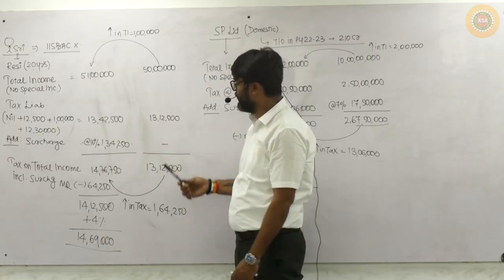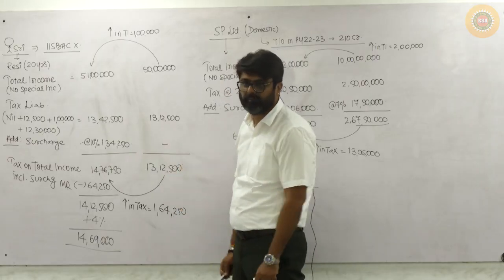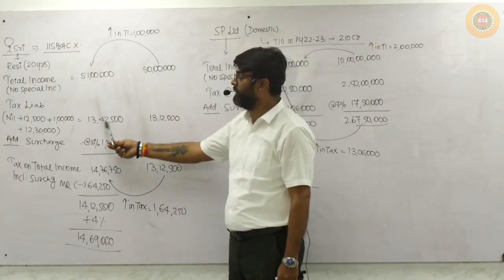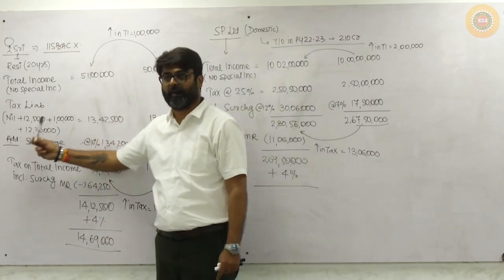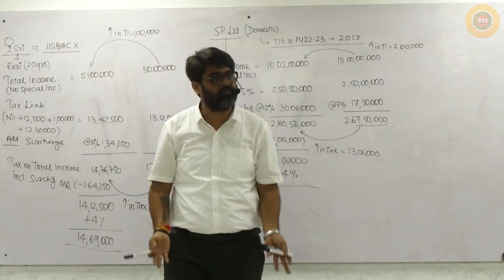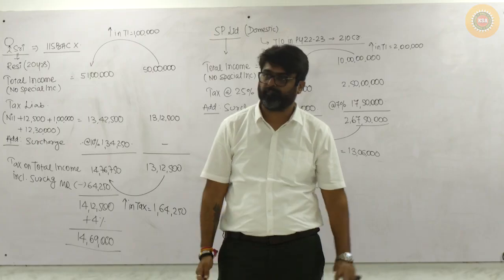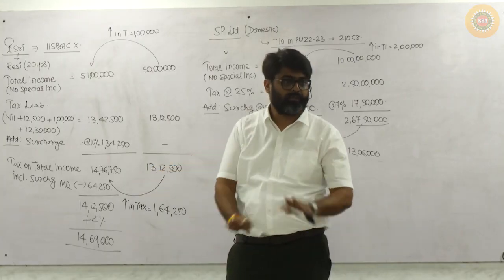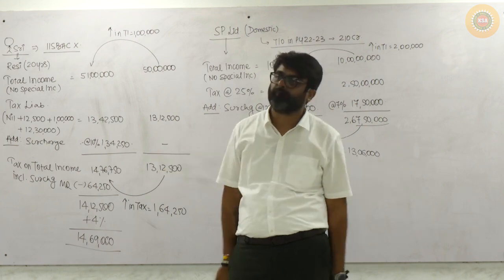Otherwise the surcharge rate will be 10% here and here it will be 0. And the calculation amount will change. Why? Because the tax will be different as per the 115BAC rate. Other than that, everything is same. Will you be able to do it? Sure, sir. Chapter number 1 over.